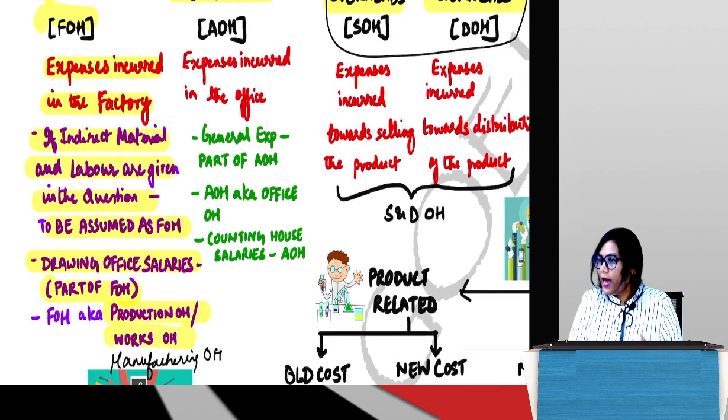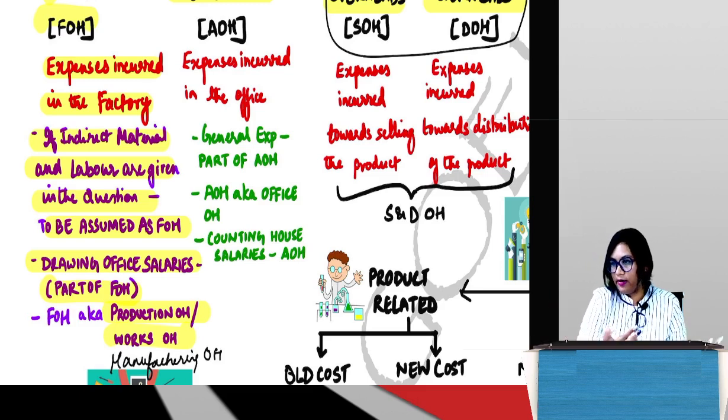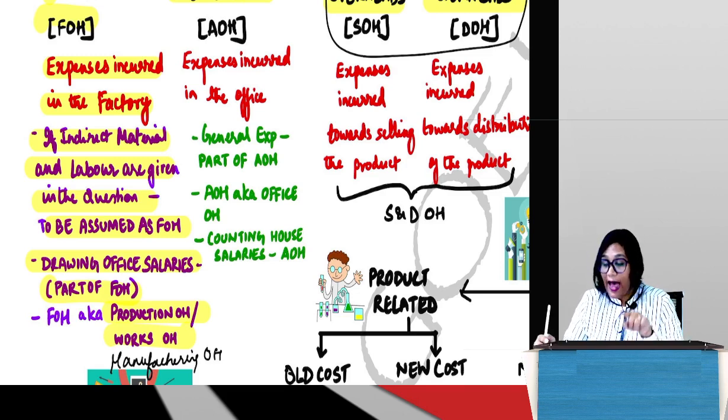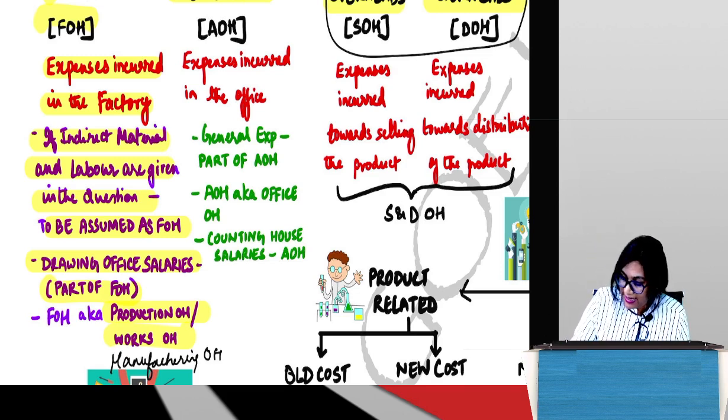Next, administration overheads. As I said, administration overheads are nothing but the office support which the factory needs to run, because the factory will concentrate on the product manufacture, but all other aspects have to be taken care of by the administration or the office. Another name for administrative overheads is office overheads.